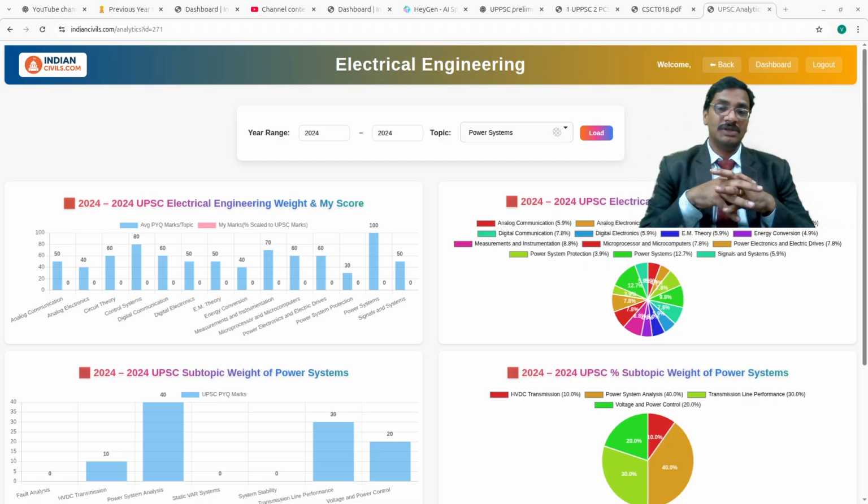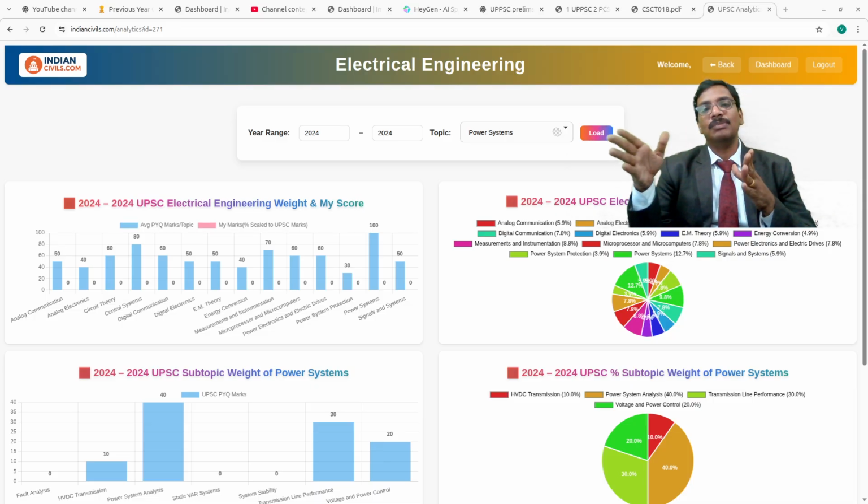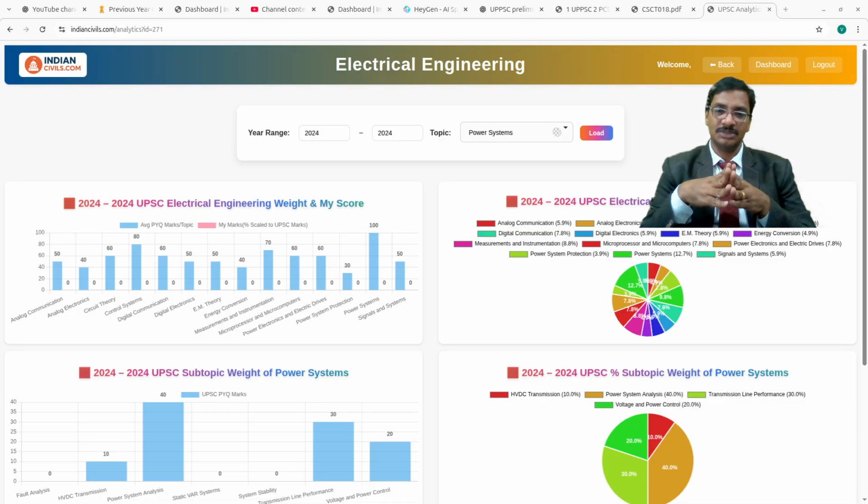Why was it given that way? Power systems takes a lot of time to understand. It's a bit of a complicated subject because it involves multiple concepts, both from the mathematics side and from the electrical engineering perspective. That's the reason this is one of the complicated topics, and more weightage was given to it. But there are many topics in it. Suppose you take load flows, power system stability, power system operation and control, economic operation, all these are actually minor subtopics of this power system syllabus.